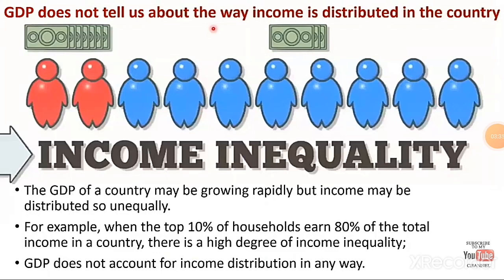GDP does not account for income distribution in any way. For example, among these 10 members, only 2 persons earned a salary equal to the other 8 persons combined. Even though it is an unequal distribution of salary, the GDP of a country may be growing rapidly. So, GDP does not tell us about the way income is distributed in the country.